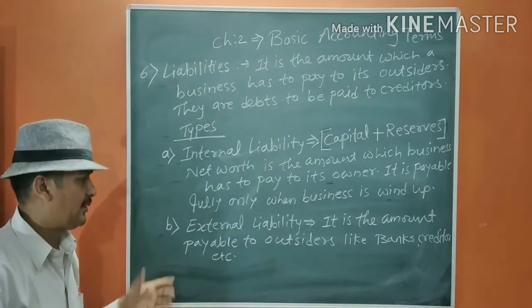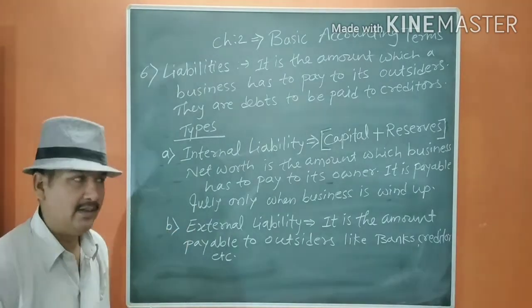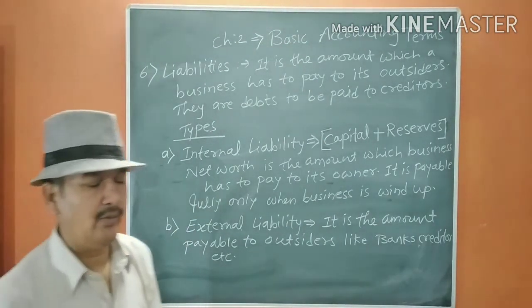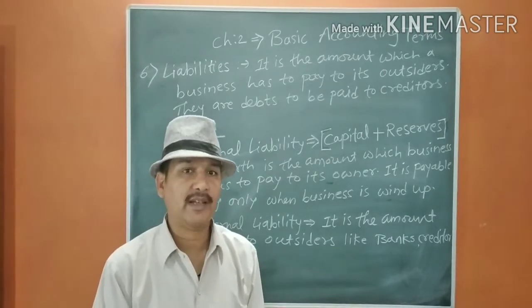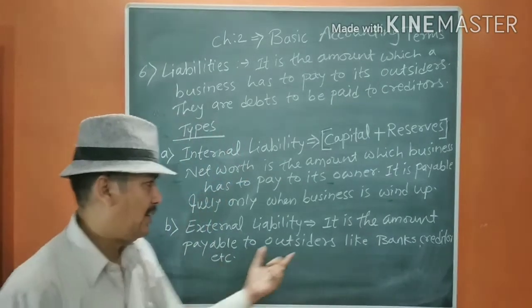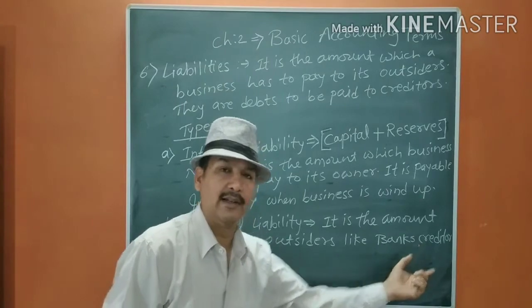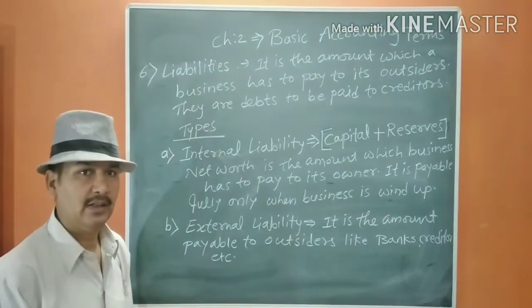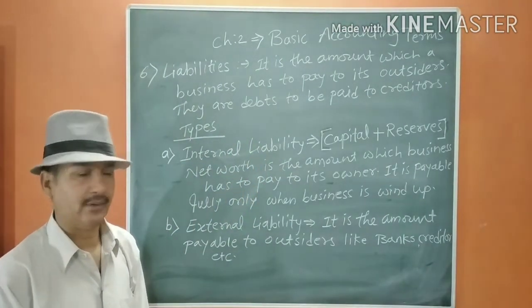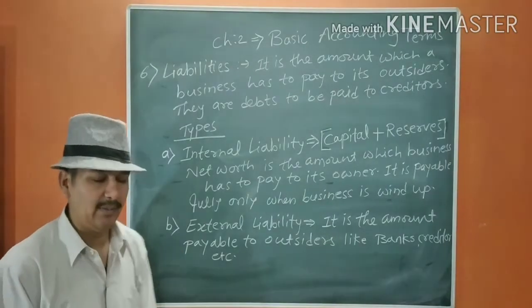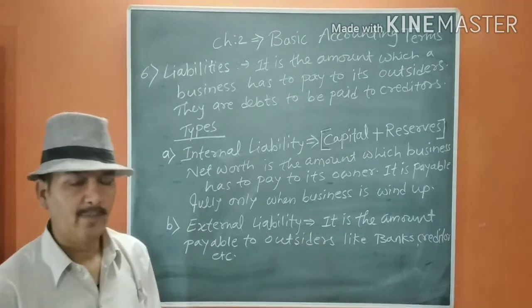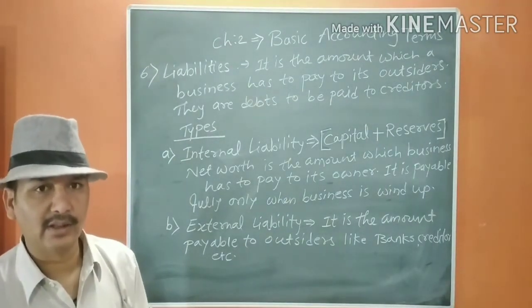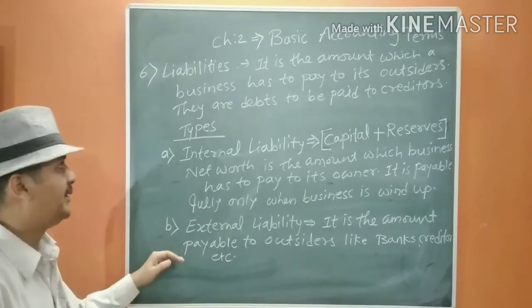Now, second one is external liabilities. External liability is the amount which is payable to the outsider itself. That is, like banks, creditors, debenture holders, public, etc. So these are the external liabilities. We are going to deal with so many liabilities and we are going to learn it in further studies.